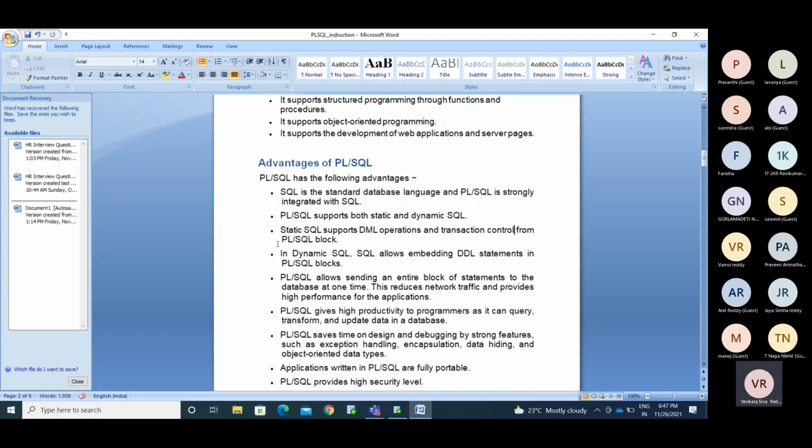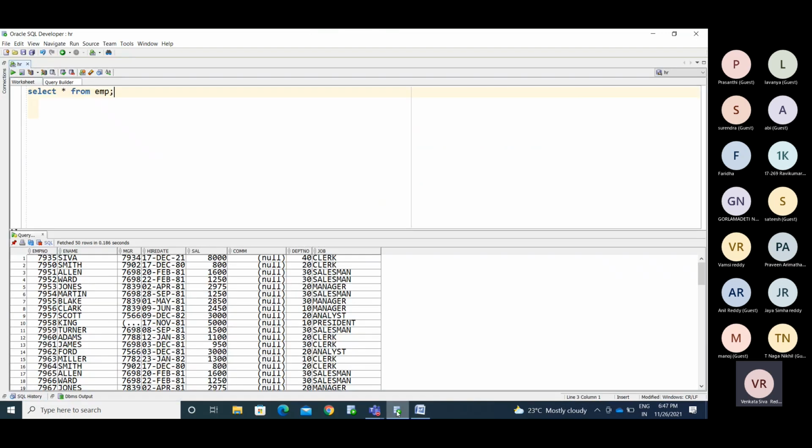Okay, so dynamic SQL. We have the dynamic SQL concept. It allows embedding DDL statements in the PLSQL block. Meaning, if you want to use a create statement, alter statement, or perform grant, revoke, these are options you cannot use directly.